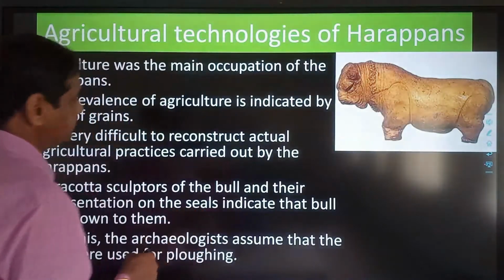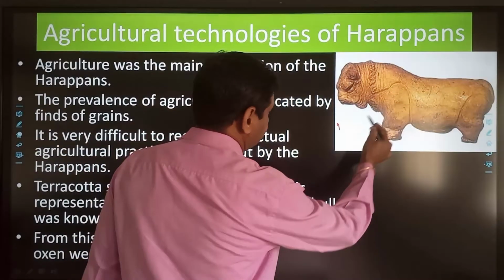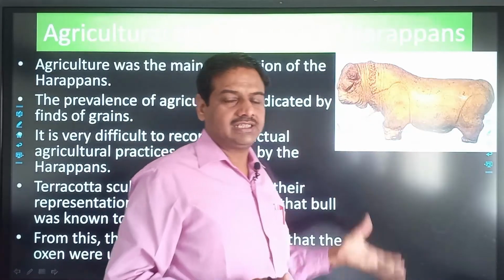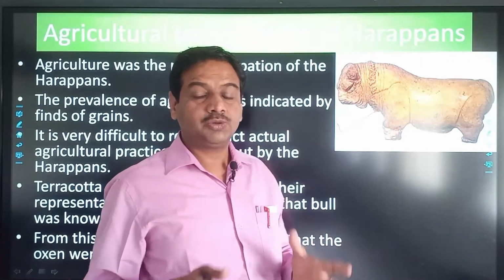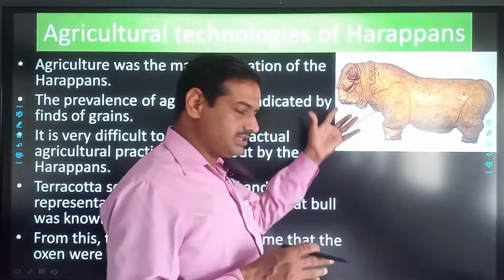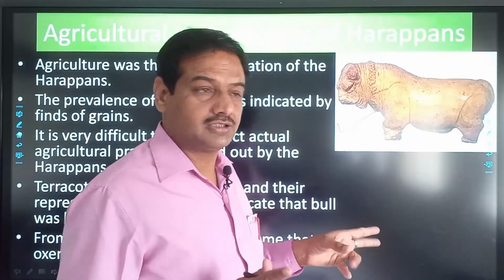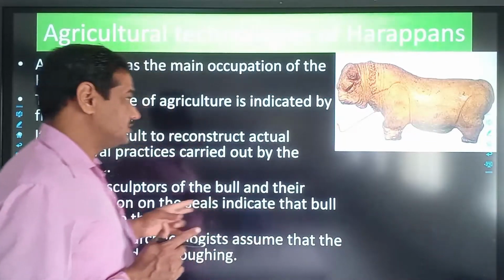You can see there is an image, and this is the image of a terracotta bull. This is an image of a bull which tells us that they started domesticating animals, especially oxen, and these oxen were used in agriculture. So all this we will discuss in this slide.